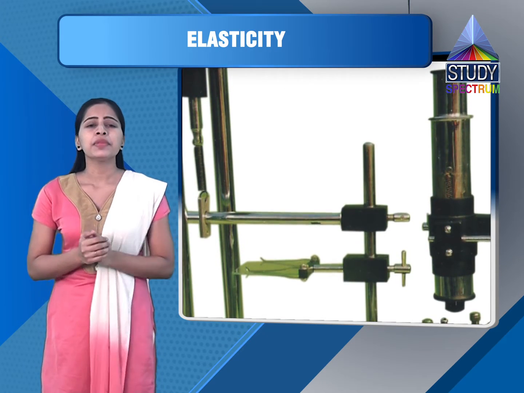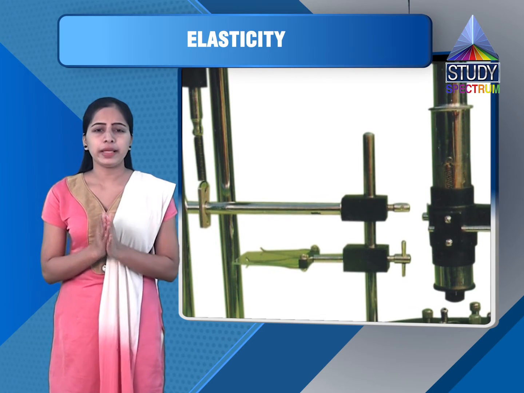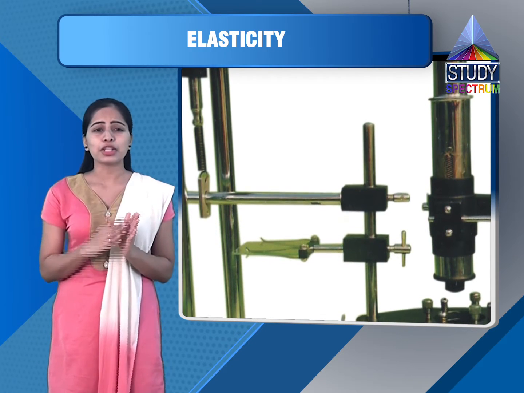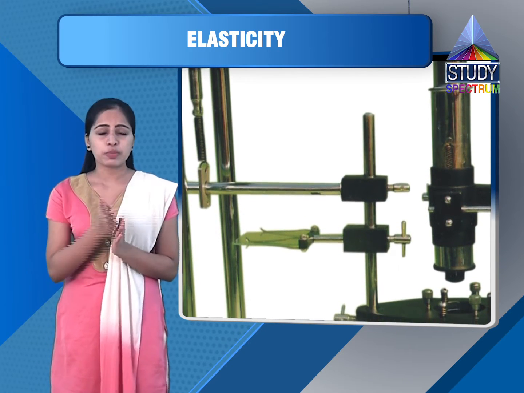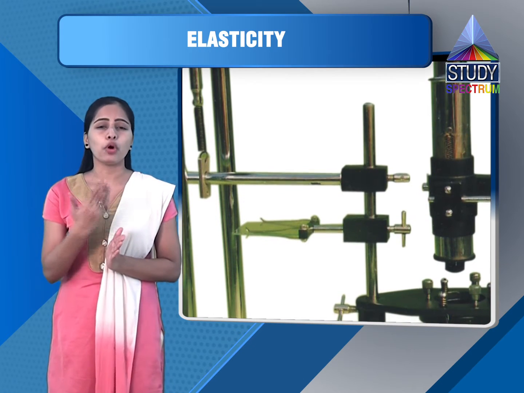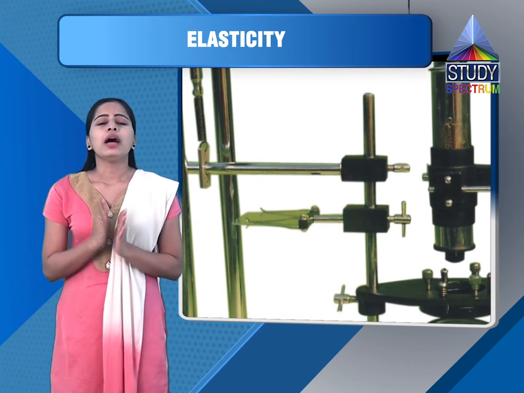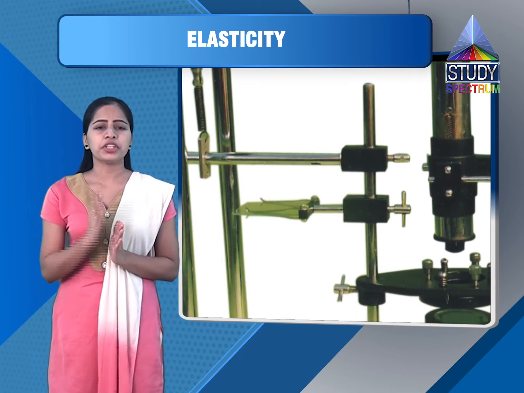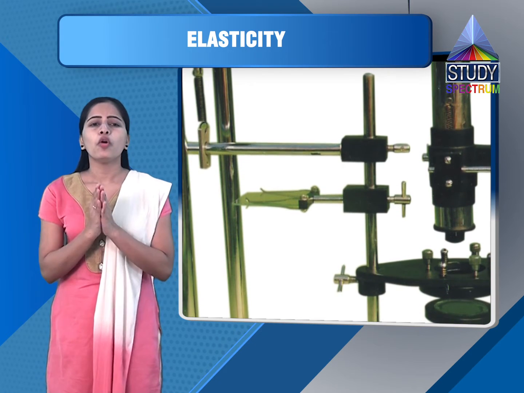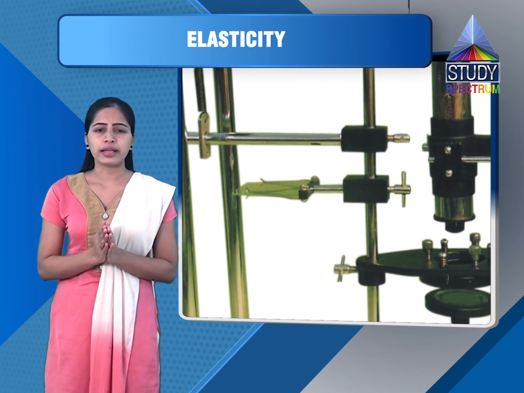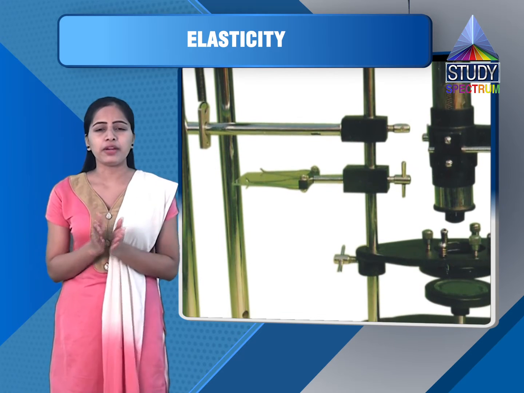You can see that. Now when weights are placed in the pan attached to wire Q, the experimental wire for which we have to obtain Young's modulus, the load is increased, which therefore increases the force F in the wire, meaning we are increasing the applied force.